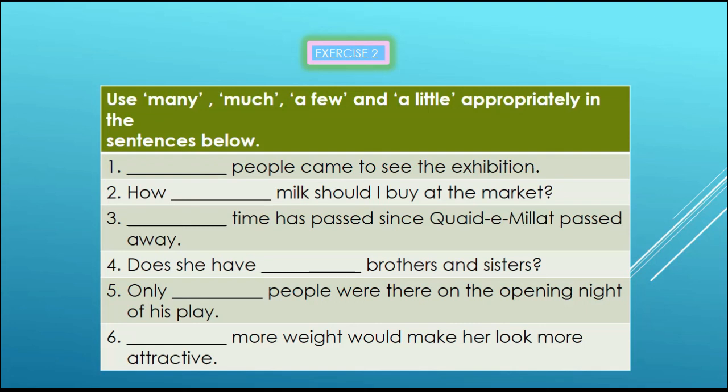Number 5, only dash people were there on the opening night of his play. Number 6, dash more weight would make her look more attractive. The exercise is very easy. Okay, let's see the answers.